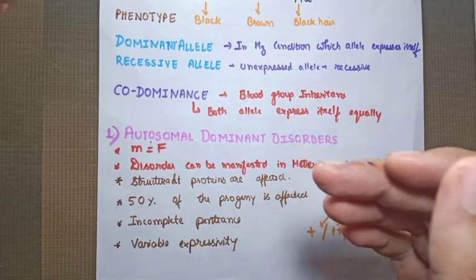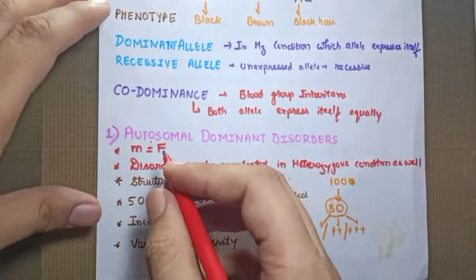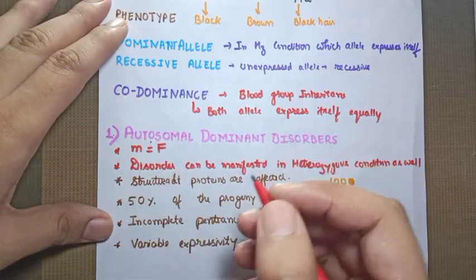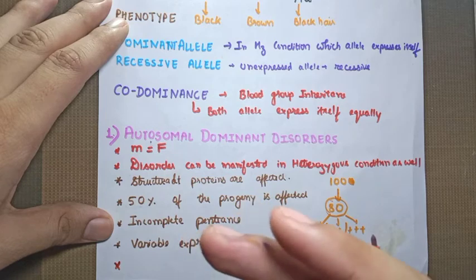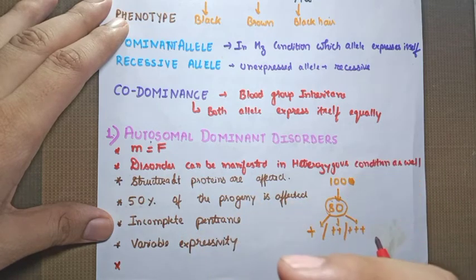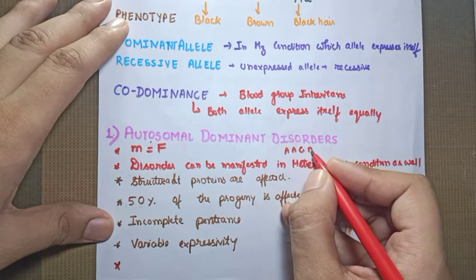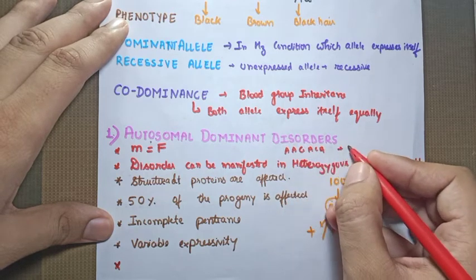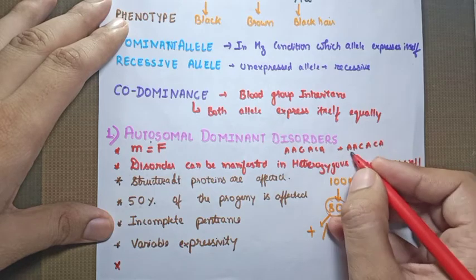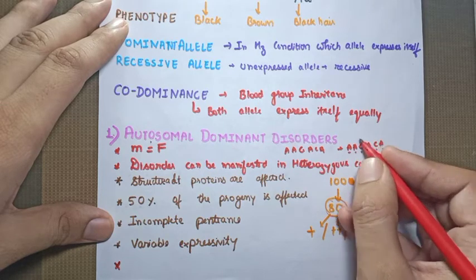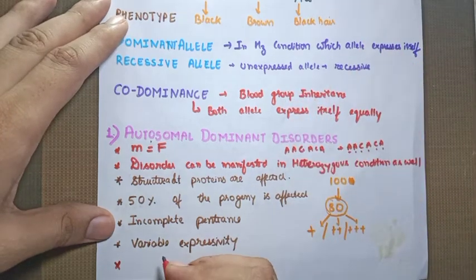Before we discuss the examples, there is one more point you must understand. If there is a change in the genetic constitution, there may be some loss of function, or there may be some gain of function. Suppose AAGACA is changing into AACACA. As the genetic constitution changes, this can lead to a loss of function or a gain of function.